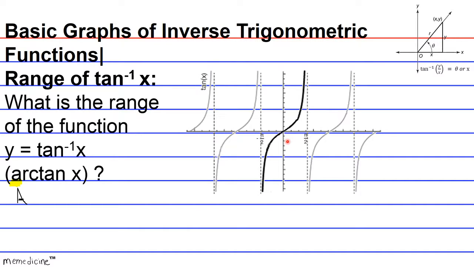And again, this is not a one-to-one function. Rather, it's a one-to-many relation. So this is going to present problems when generating the range of the inverse tangent of x, because the inverse tangent of x is based on the originating function, the tangent of x. So what we're going to have to do basically is to restrict the domain, and the domain is a set of all independent variables or x variables of a function. Although the domain isn't what we're looking for here, we have to restrict the domain just to generate a legit function for the tangent of x.